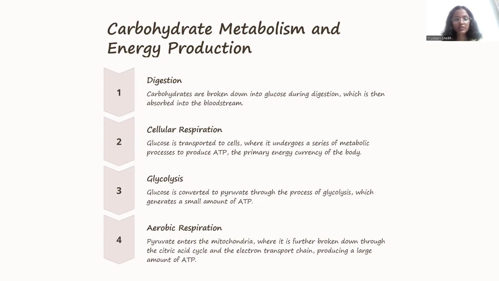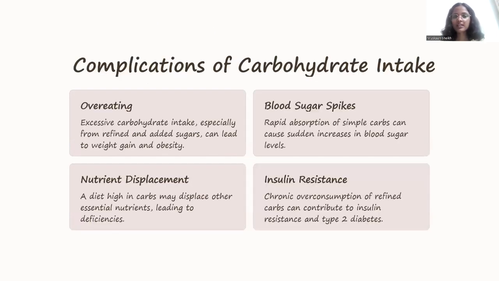ATP. The fourth step is aerobic respiration. Pyruvate enters the mitochondria, where it is further broken down through the citric acid cycle and electron transport chain, producing a large amount of ATP. Let's see the complications of carbohydrate intake.